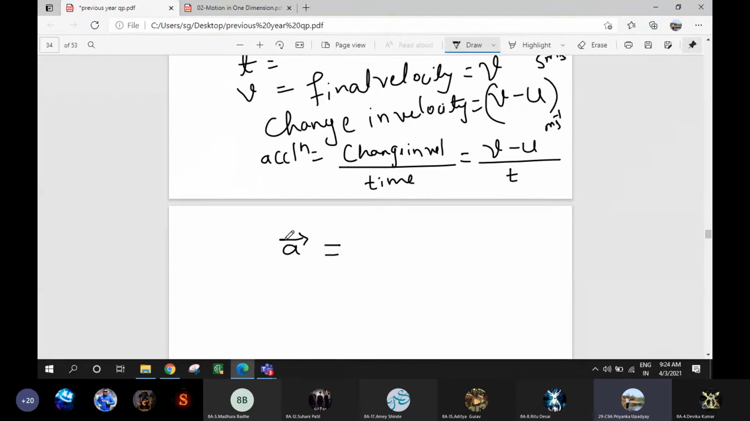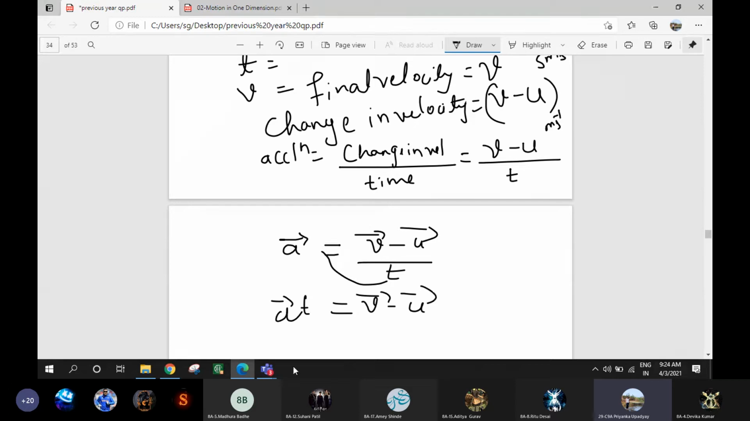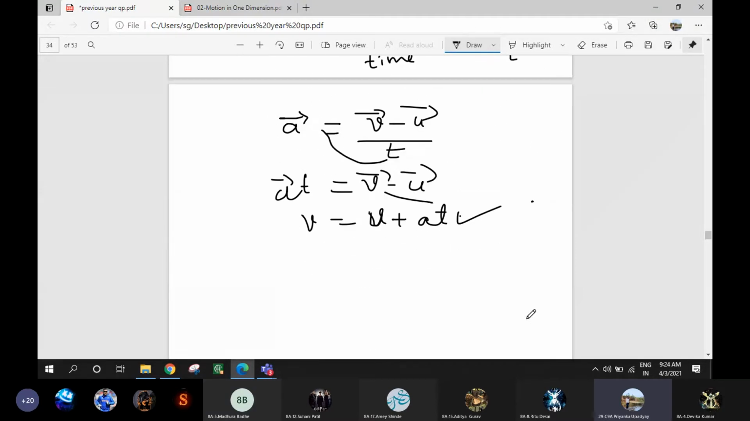Now v minus u divided by t. Now solve this. Transpose this t here. It is at is equal to v minus u. So v is equal to, if this minus u goes here, it will become plus u. So it is u plus at. Is it true? Yes. So v is equal to u plus at is the expression we had found.